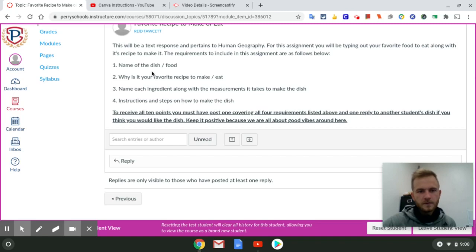You need the name of the dish or the food that you like to eat or make. Why is it your favorite recipe to make or eat? You have to name each ingredient along with the measurements it takes to make the dish, and then you have to include the instructions on how to make the dish.